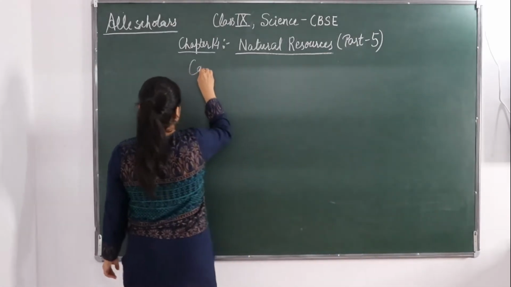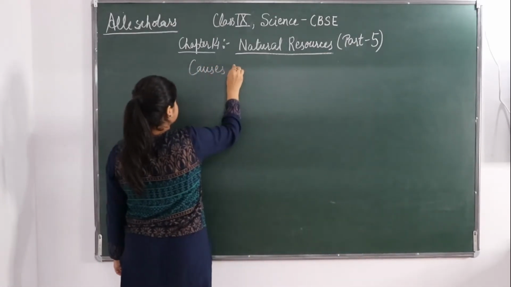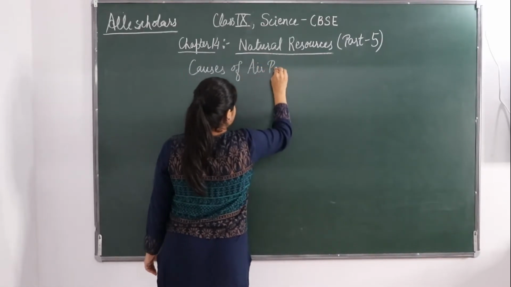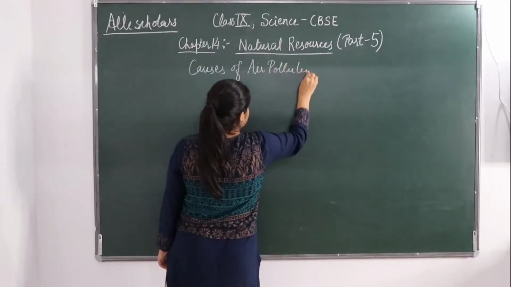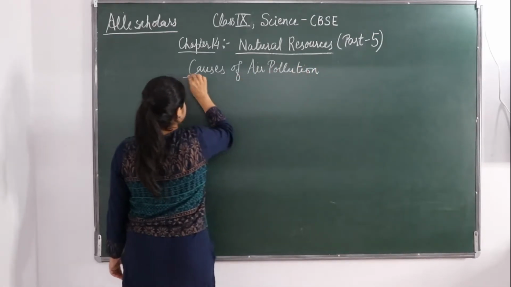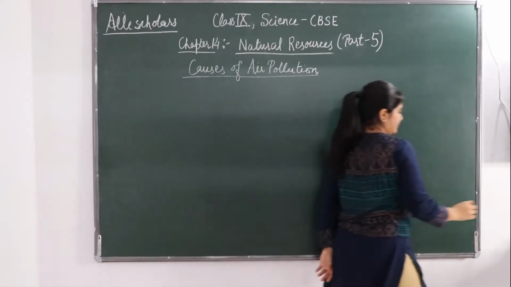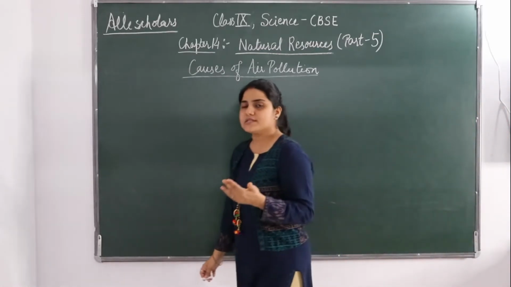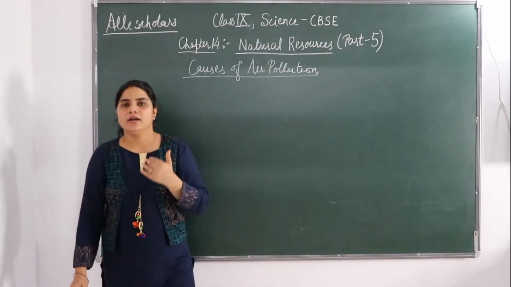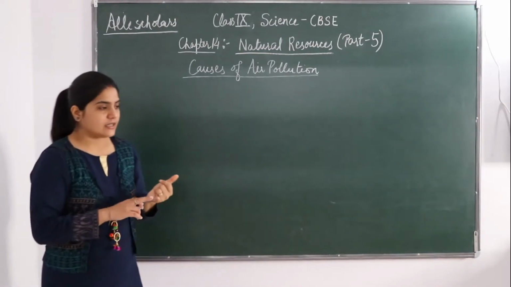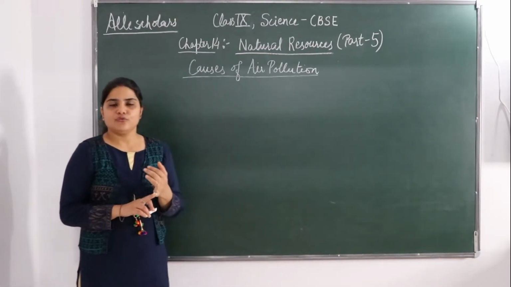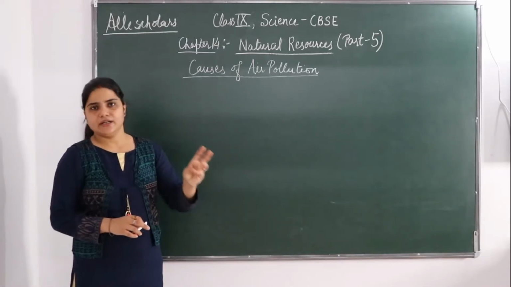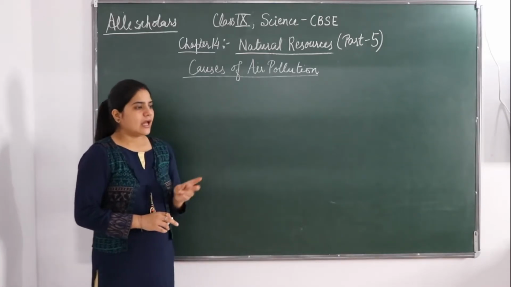So causes of air pollution. How is this air pollution being caused? So there are different causes of how air pollution is being increased. The first one is burning of fossil fuels. When we burn fossil fuels, it causes air pollution.